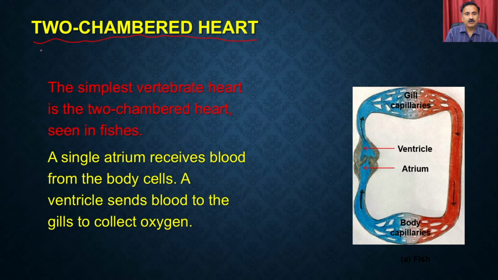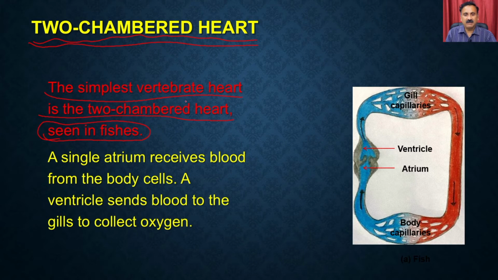I'm sure we discussed, when we were discussing classification, that we have the two-chambered heart, the three-chambered heart, and the four-chambered heart. The simplest is the two-chambered heart. The simplest vertebrate heart is the two-chambered heart, which is mostly found in fishes.